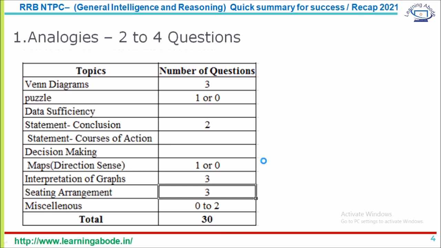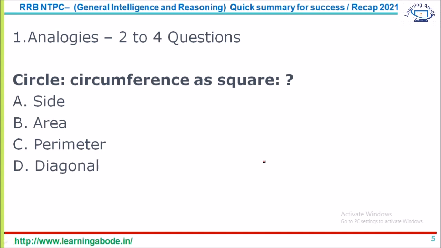Starting with analogies. In analogies, you have to find the equivalent words or numbers which are similar in meaning or logic. As an example here: circle is to circumference as square is to what? Circumference is, in a sense, the total length of the circle, so the square equivalent for that is the perimeter. So answer option C, perimeter, is the answer.